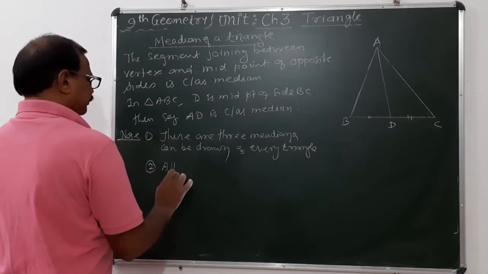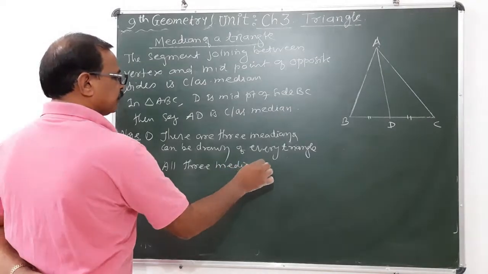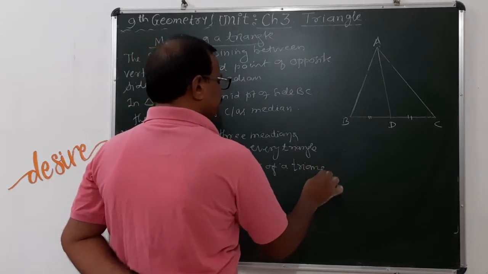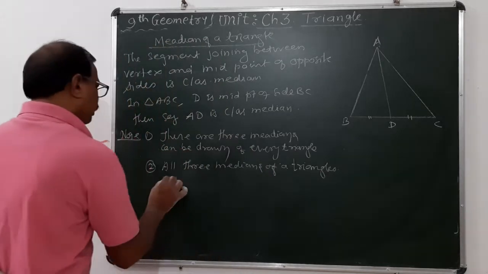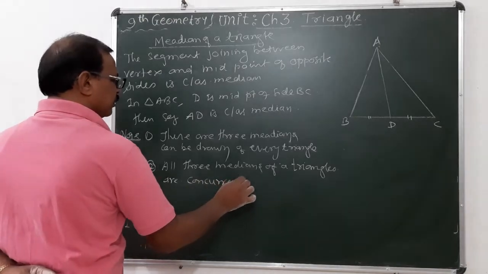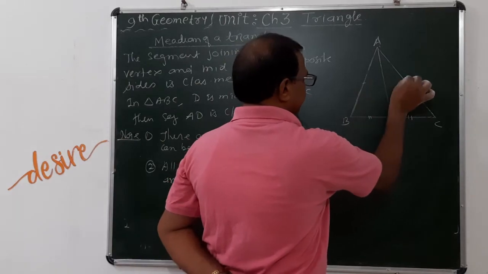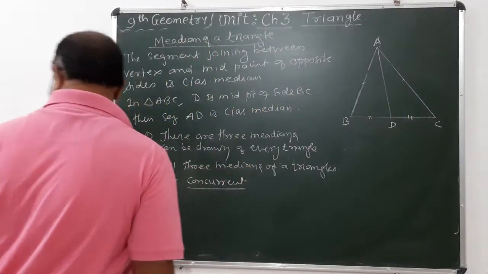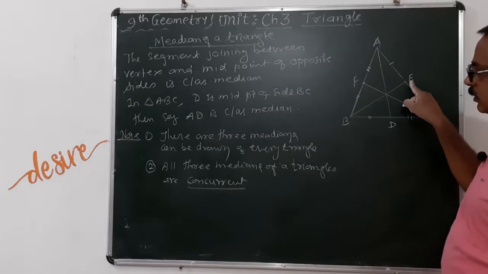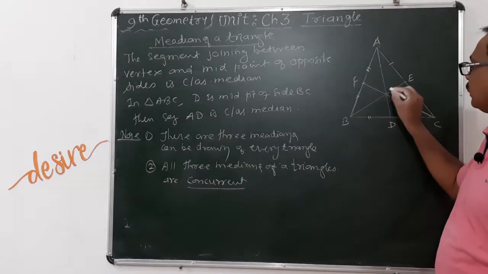All 3 medians of a triangle are concurrent. It means all the 3 medians of a triangle pass through a single point. All the 3 medians intersect at a single point.